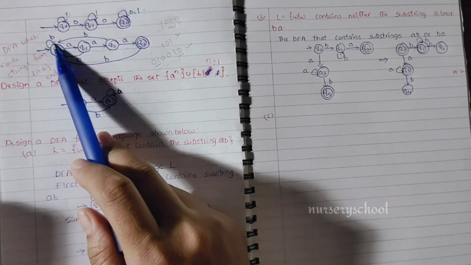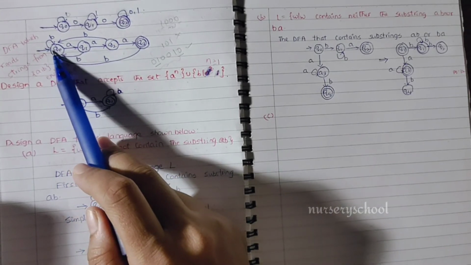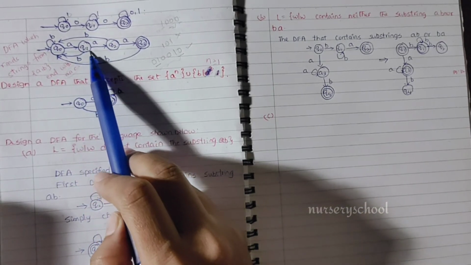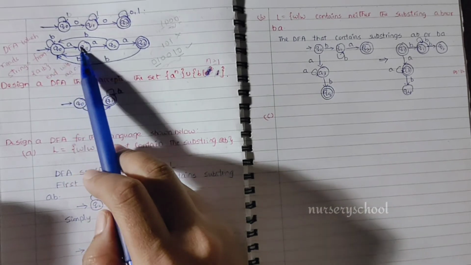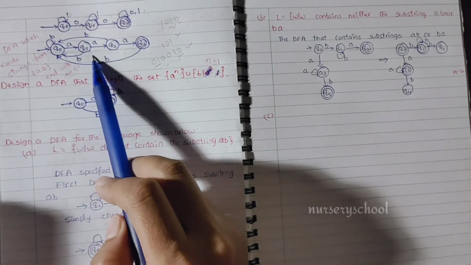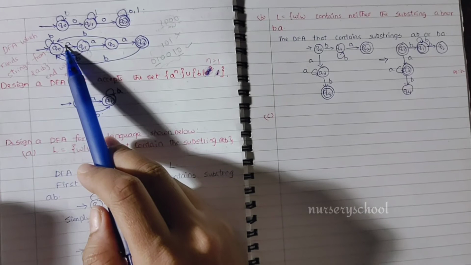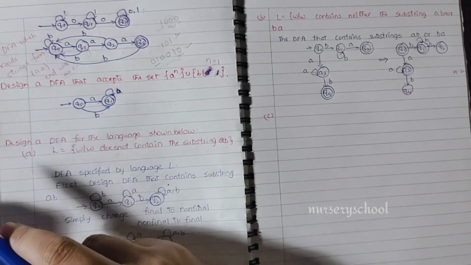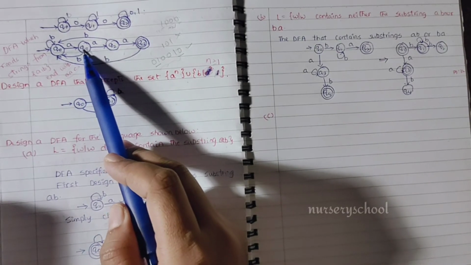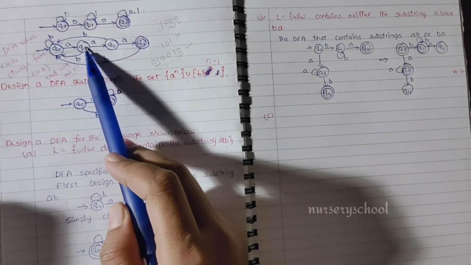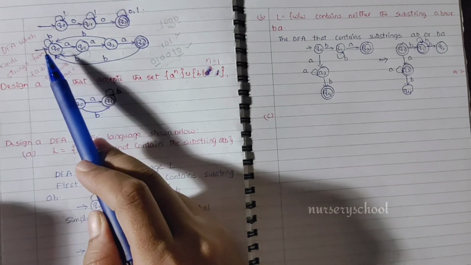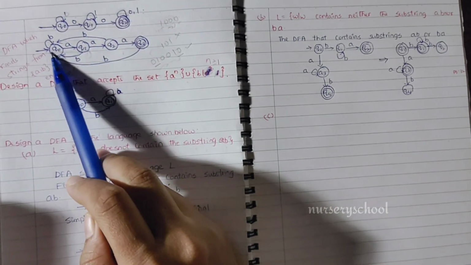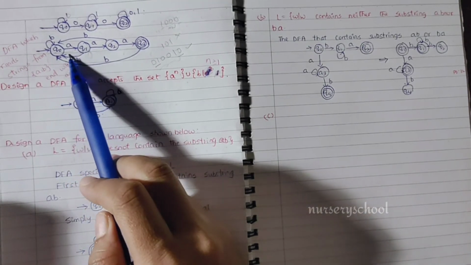The next possibility is about the number of b's. So Q0 on b goes to the same state. Q1 on b is not going to itself, it is going back. Why is it going back? Because if I draw a self loop, then it would accept a b a, which is not satisfying our first condition. So the transition from Q1 has to come back to Q0, because the end of the string must be aaa. So the end of the string is starting from this state. That's why we need to come back.